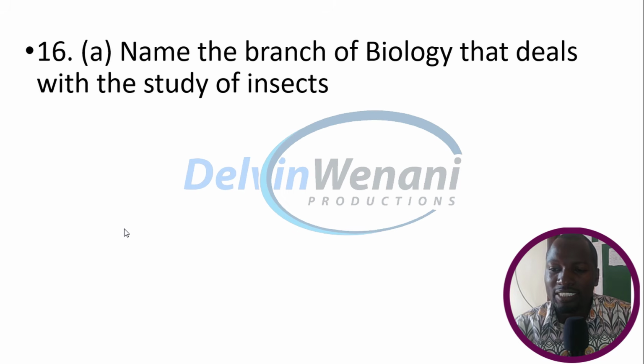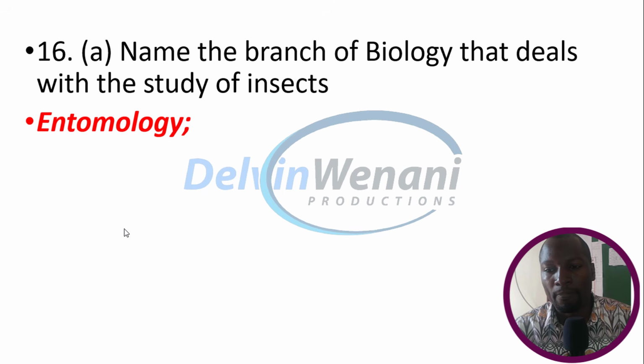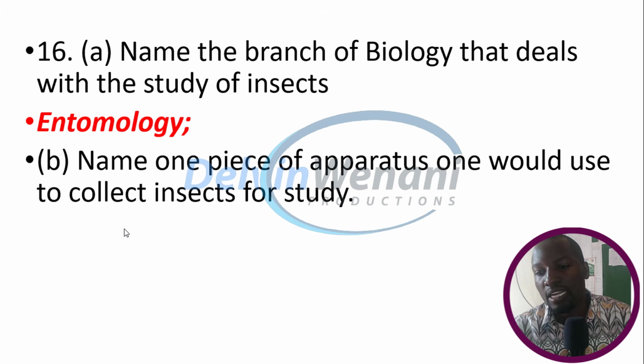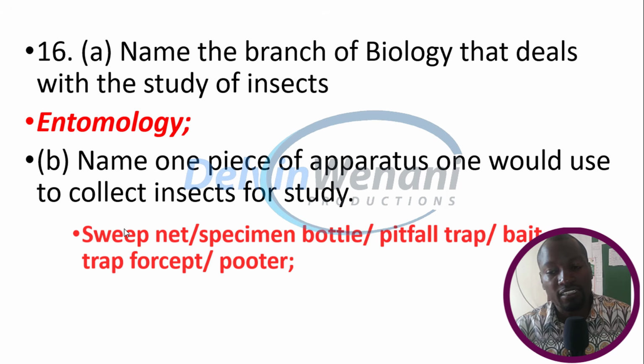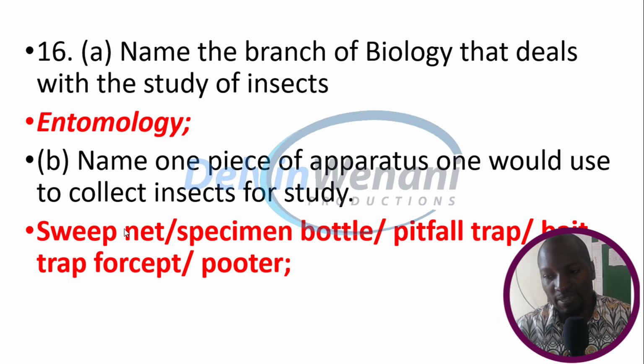Name the branch of biology that deals with the study of insects. And this is what? Entomology. Name one piece of apparatus one will use to collect insects for study. We are only asking for one, and there are so many. And these are sweep net, specimen bottle, pitfall trap, bait trap, forceps, and a pooter. Any of them will be used for collection of insects for study.